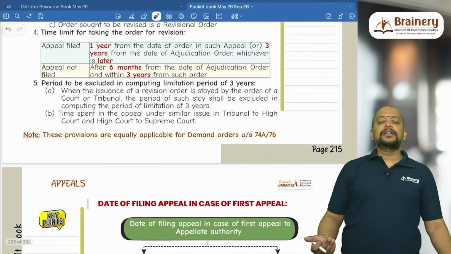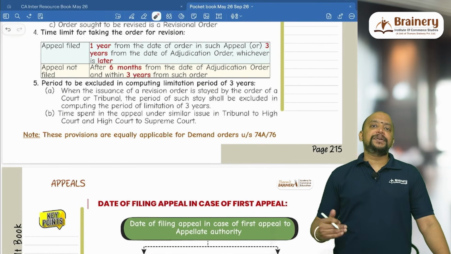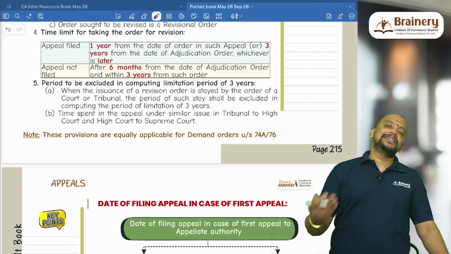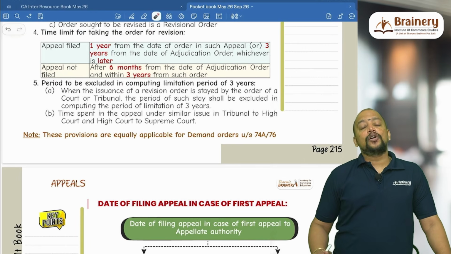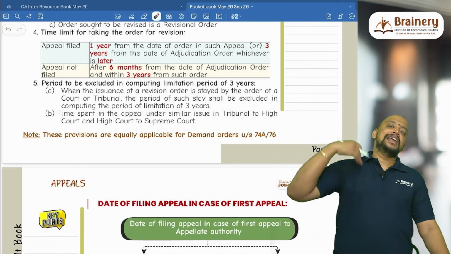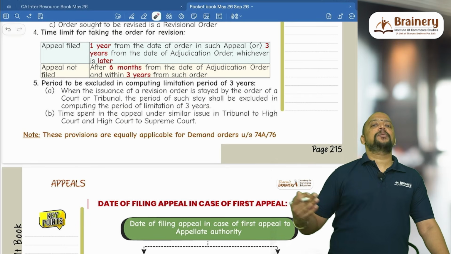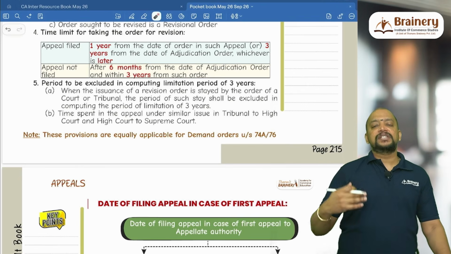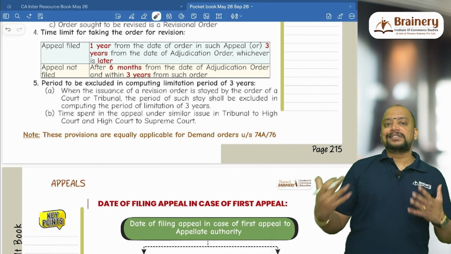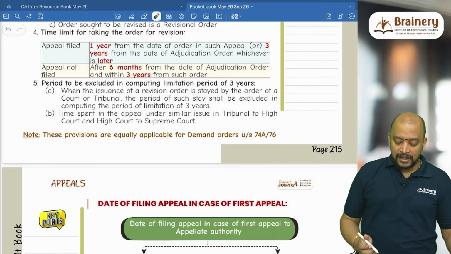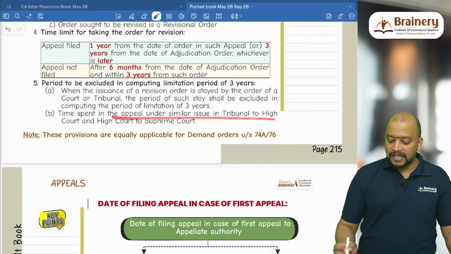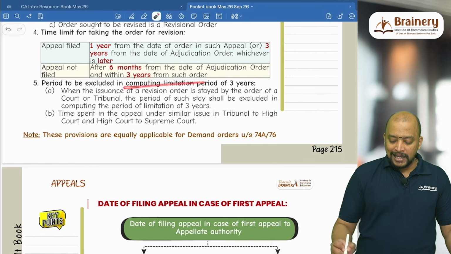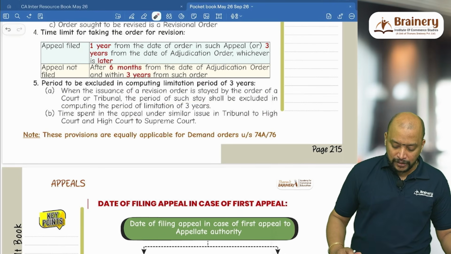And while counting this period of 3 years, they should not be taking any stay period. For example, if the stay is granted for 3 months, then automatically the 3 years gets extended by 3 months. And also if a similar issue is pending in any court, that is High Court or Supreme Court or Tribunal, from Tribunal to High Court to Supreme Court, that time frame, say 8 months, then while counting this 3 years, that 8 months should be extended. So the time period of the appeal on a similar issue in Tribunal to High Court and High Court to Supreme Court should be excluded, and even the stay period should be excluded.